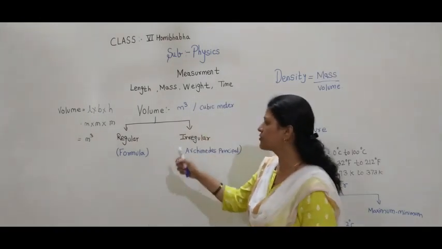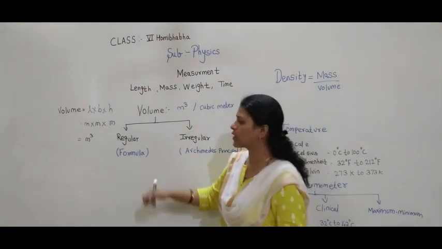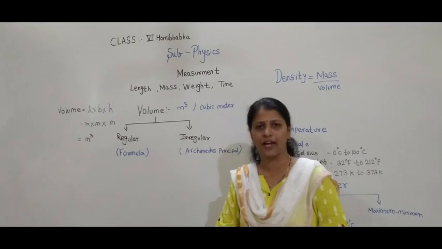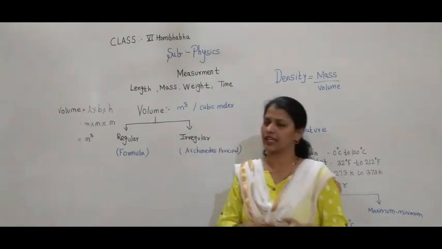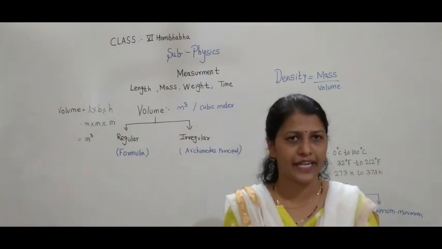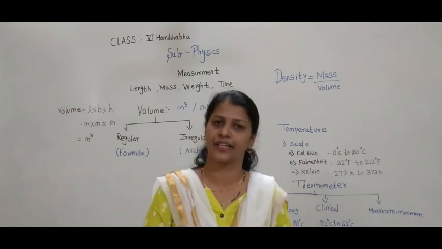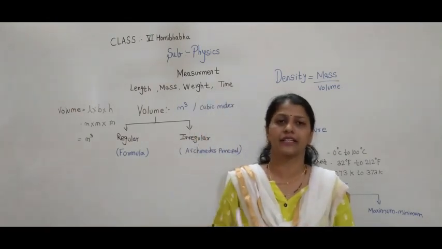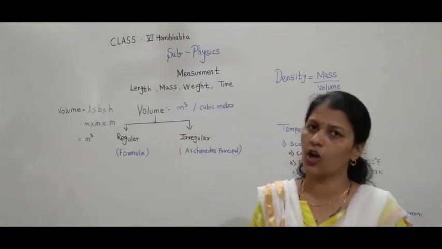That is, if the object is regular, which has a proper shape, then by using the particular formula, we can find the volume of the given object. For example, volume of cuboid is equal to length into breadth into height. Volume of cube is equal to side into side into side. Am I right? So these are the formulas for the regular object.